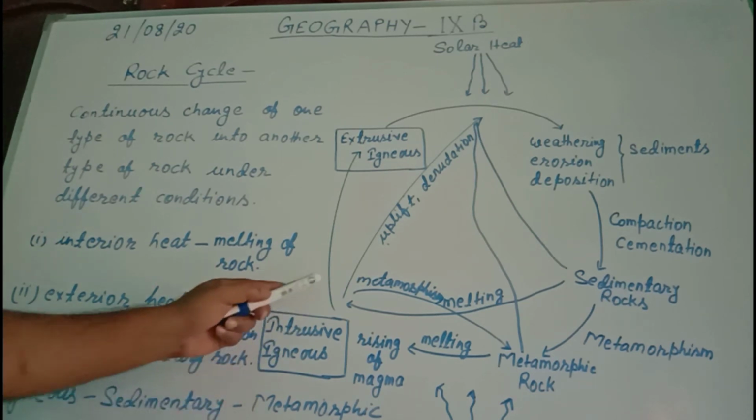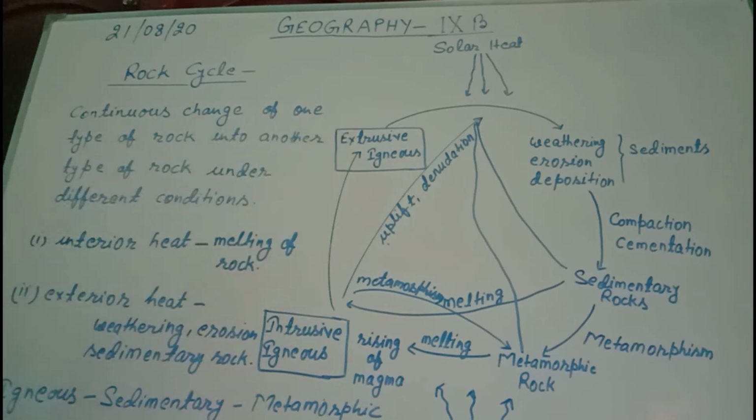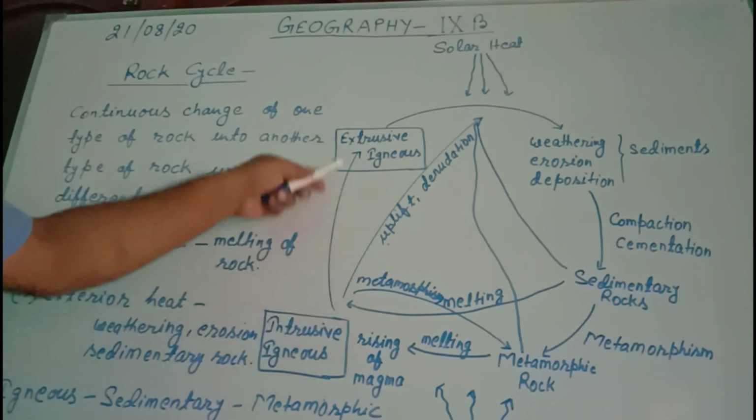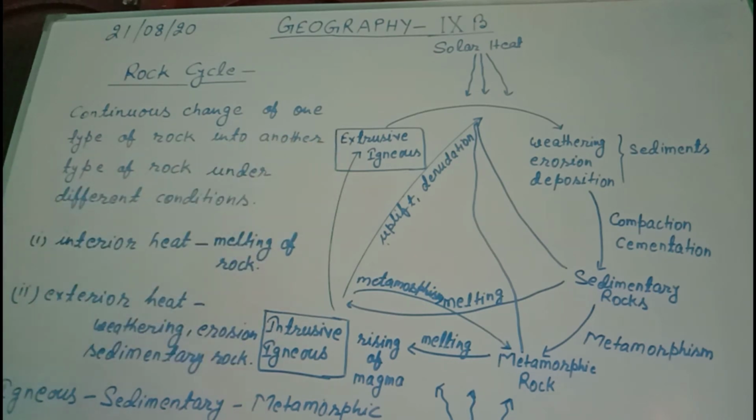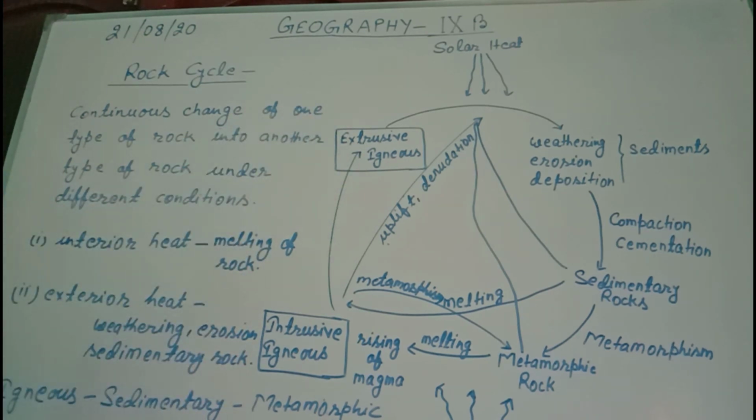And when this magma is able to reach to the earth surface, and after coming in contact of cold environment, this molten form of magma solidifies above the earth surface. Then extrusive igneous is formed on the surface.